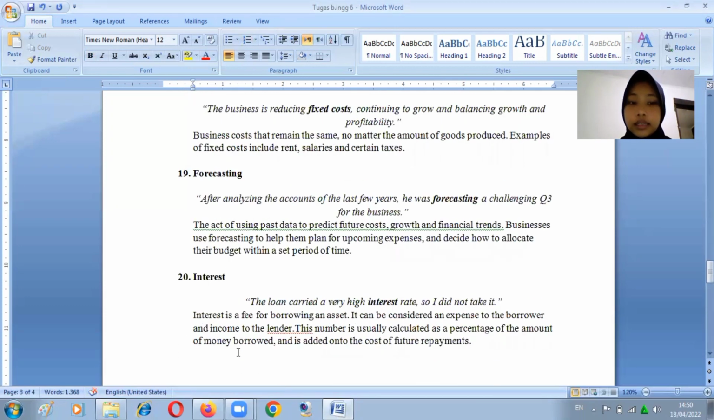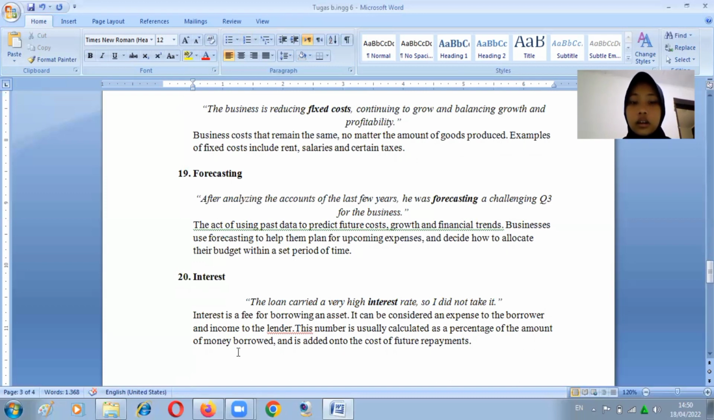19. Forecasting. After analyzing the accounts of the last few years, he was forecasting a challenging trade for the business. The act of using past data to predict future costs, growth, and financial trends. Businesses use forecasting to help them plan for upcoming expenses and dictate how to allocate their budget within a set period of time.